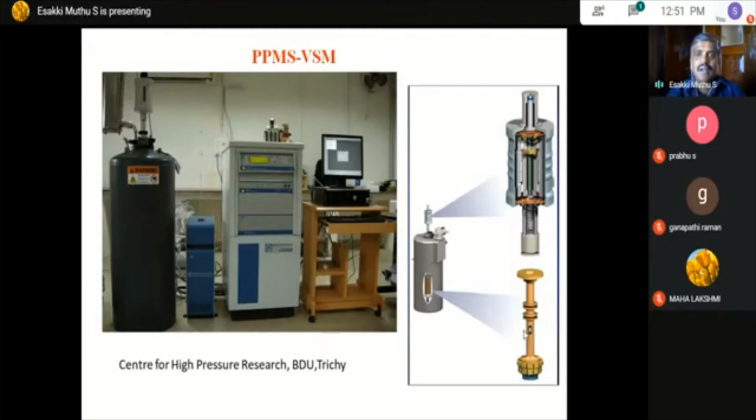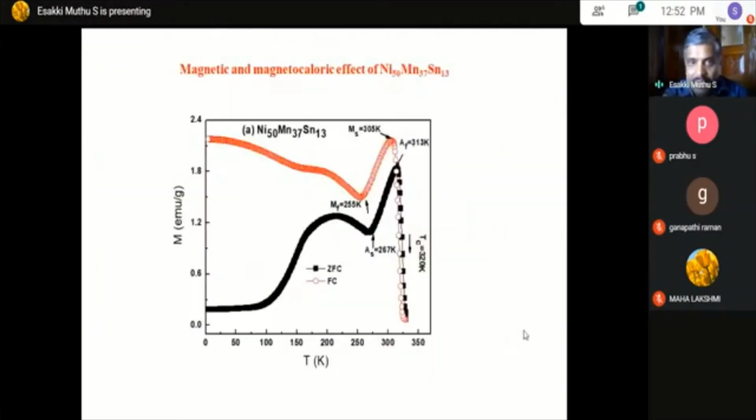Now we will focus on the material we have taken in our laboratory, and how we proceed and how the calculation has been done. Here we have done the measurement for a nickel-manganese-tin Heusler-based material.